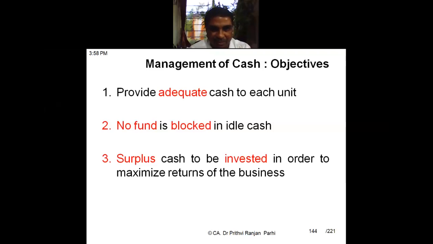Third objective is that surplus cash is to be invested in order to maximize the return of the business. If at all there is some surplus cash, that needs to be invested quickly so that it can generate some return and the business's return can be maximized. Okay, understood?